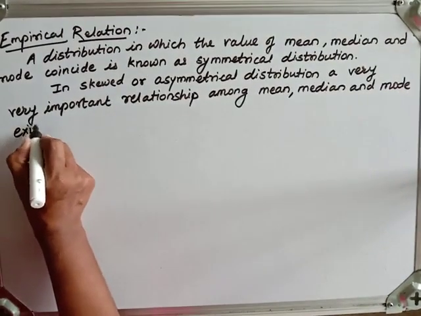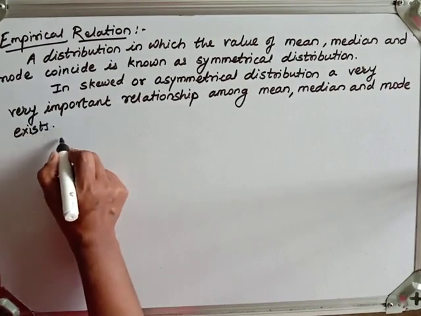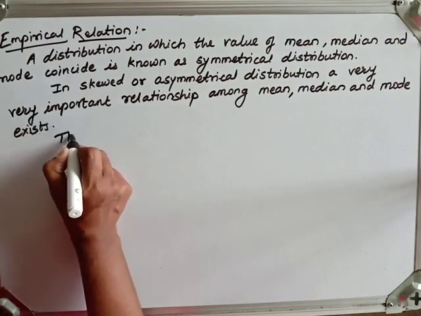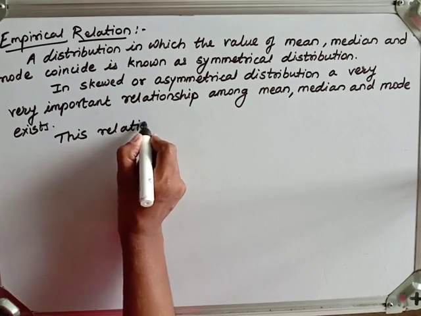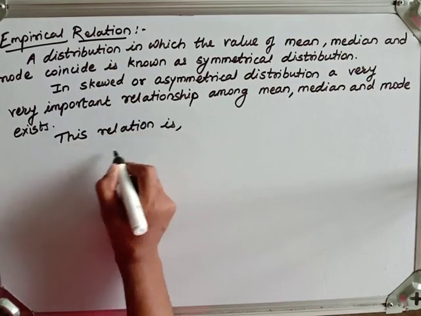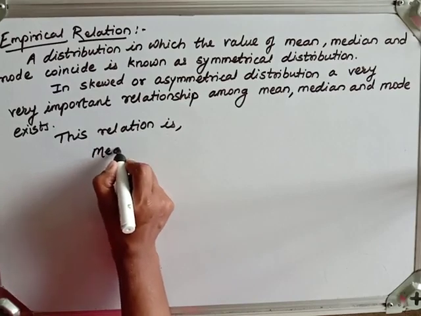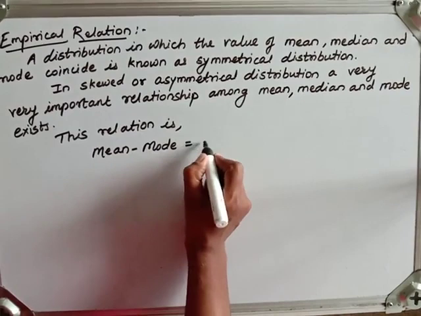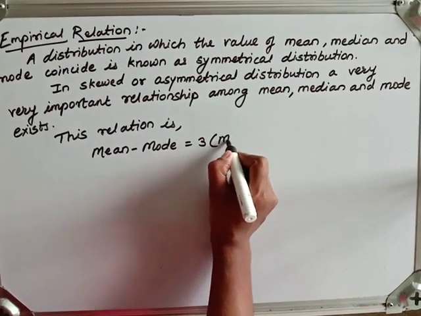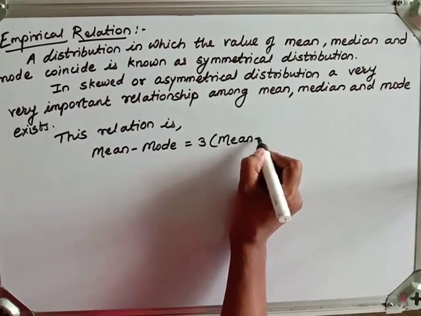And that relationship is: mean minus mode equal to 3 times mean minus median.